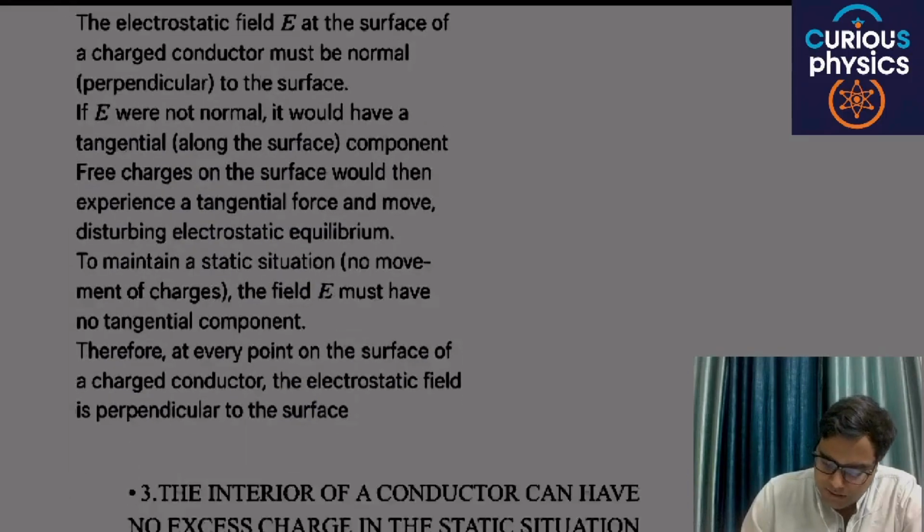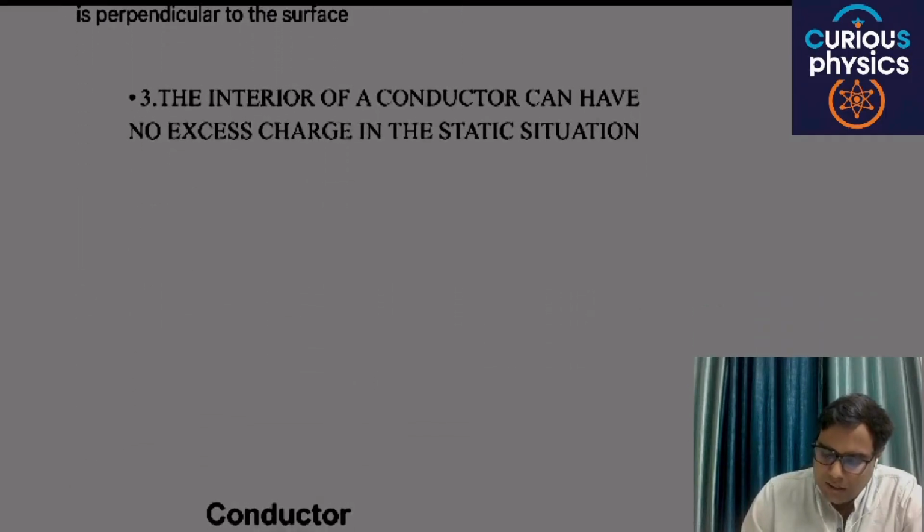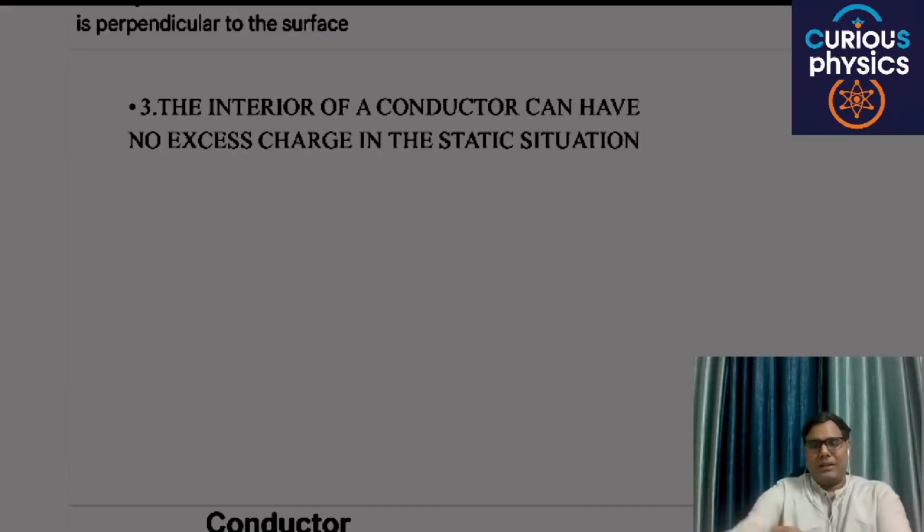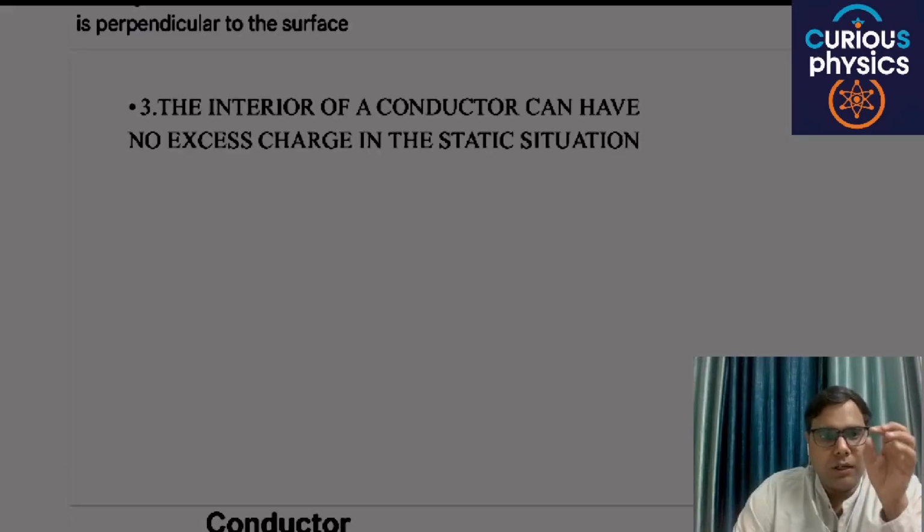Okay, next, the third basic property: the interior of a conductor can have no excess charge in the static situation. Mean to say that the idea of this third property is, if charge is given to a solid conductor, then all the charge resides on the surface.